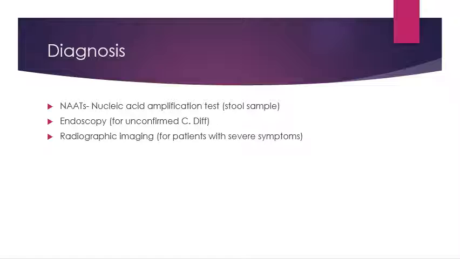Methods on how doctors properly diagnose patients with C. diff is the NAAT test, or the nucleic acid amplification test. It's an analysis of a stool sample specifically looking for the toxin B gene. The good thing about this test is it can detect C. diff in asymptomatic carriers.